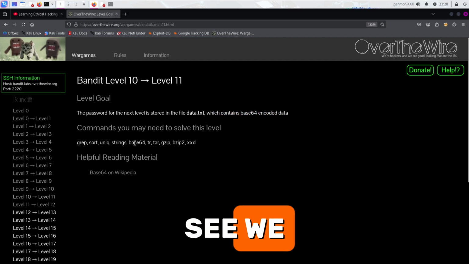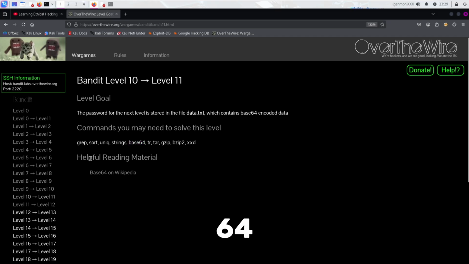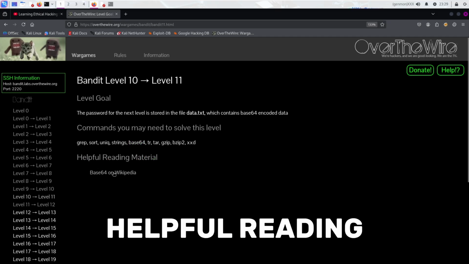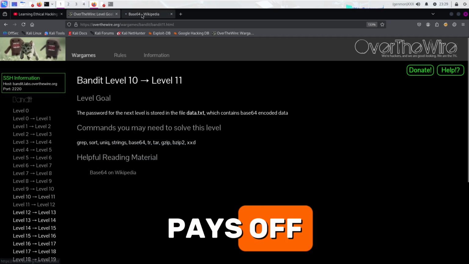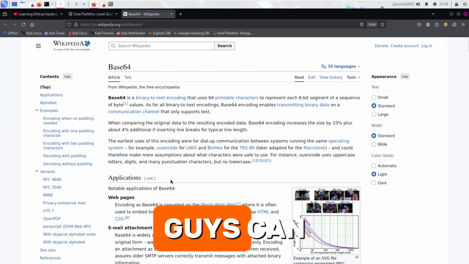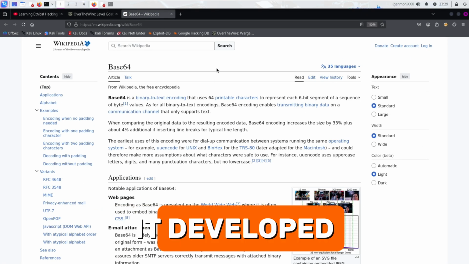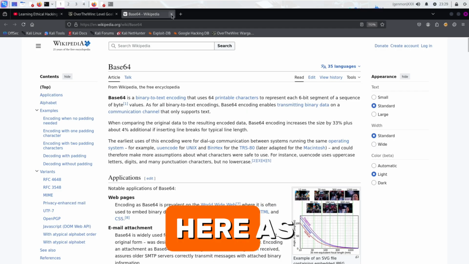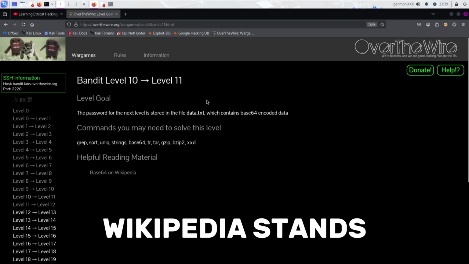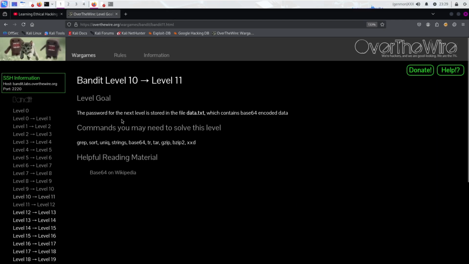Here you can see we need to use the base64 command, and there is helpful reading material, the Wikipedia page of base64, which you can read for further things like what it is, how it developed, and everything. You can read it here. You know what Wikipedia stands for.